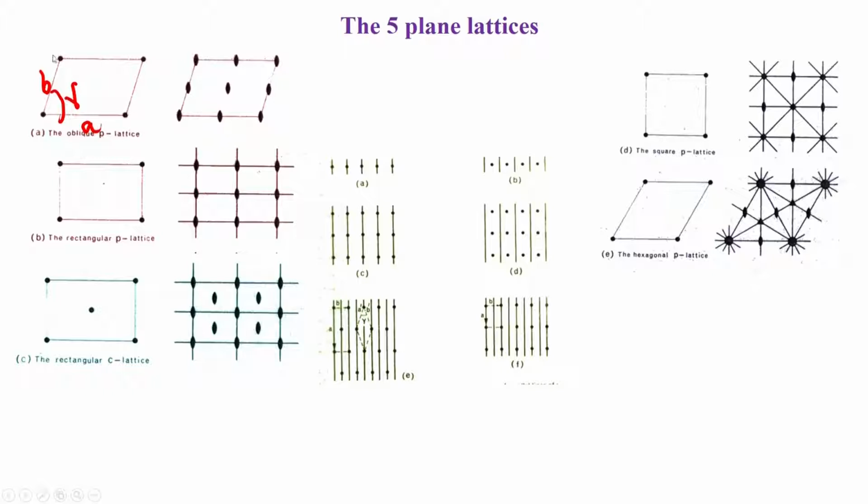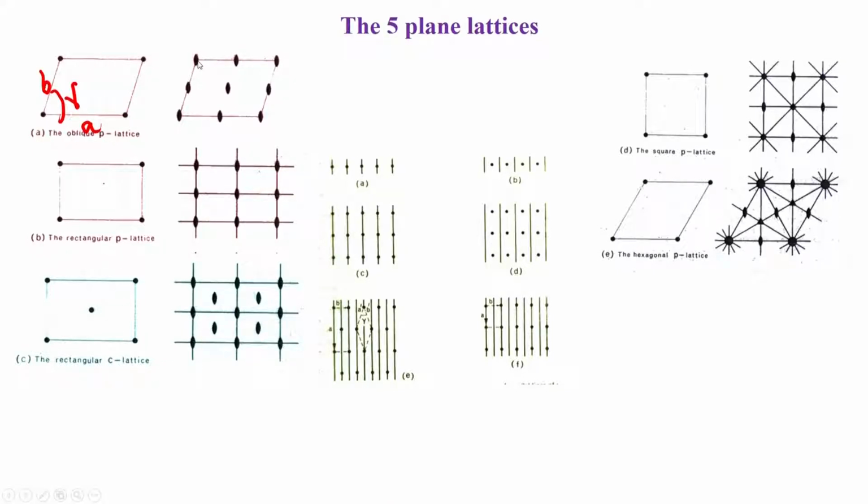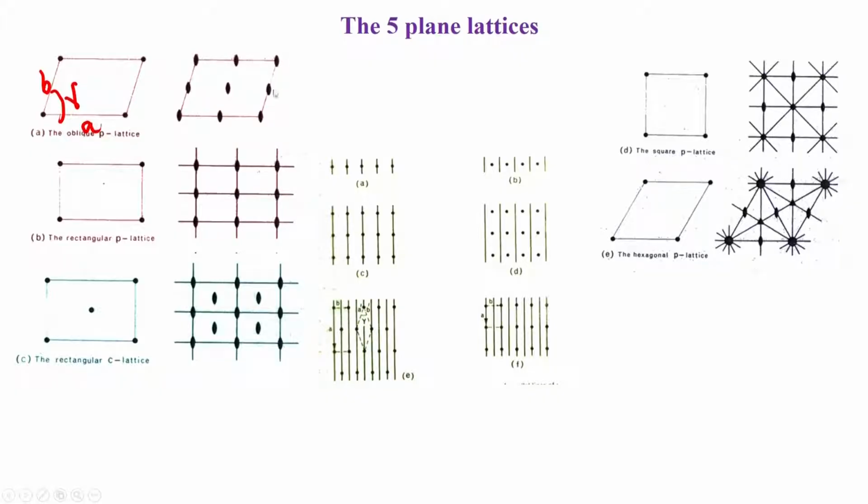What is very interesting is this oblique P lattice has the lattice points at the unit cell edges. Because it is a plane lattice, there is no third dimension. So the symmetry associated with this point will be a twofold. The minimum symmetry associated with an oblique P lattice is a twofold symmetry, and this twofold symmetry will repeat itself at all these 4 corners wherever there are lattice points.